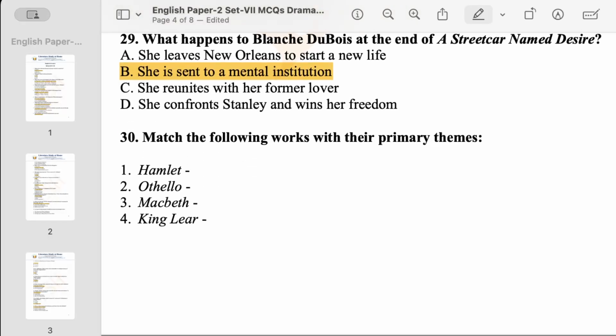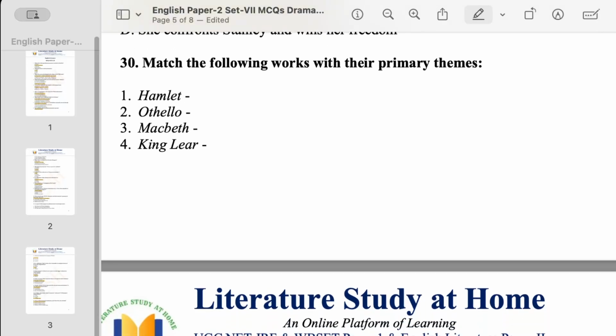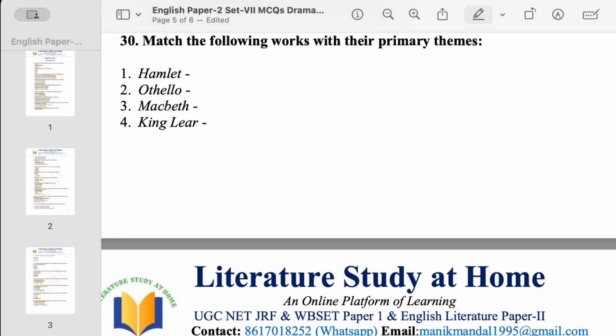Now, question number 30. Here we have to match the options in terms of their thematic concern. We have Hamlet, Othello, Macbeth, and King Lear. As you know, Hamlet is a play that shows a very prominent thing, that is revenge.